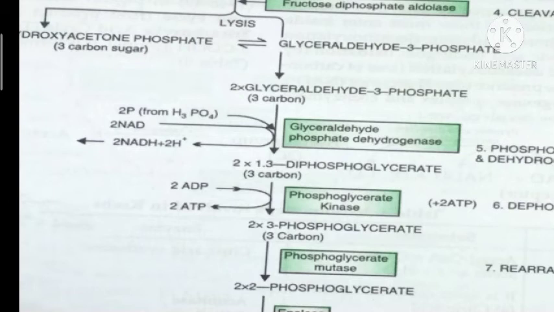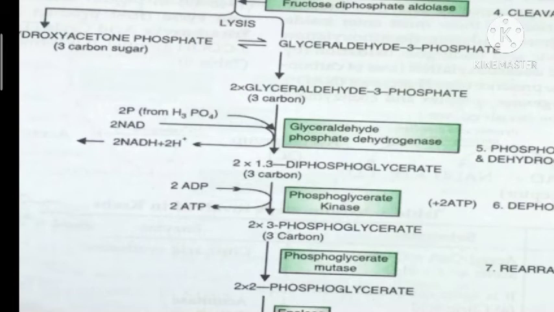They combine with two molecules of glyceraldehyde 3-phosphate to form two molecules of 1,3-bisphosphoglyceric acid. And at the same time, as I told, a dehydrogenation reaction also occurs, isn't it? That means hydrogen is released or removed.